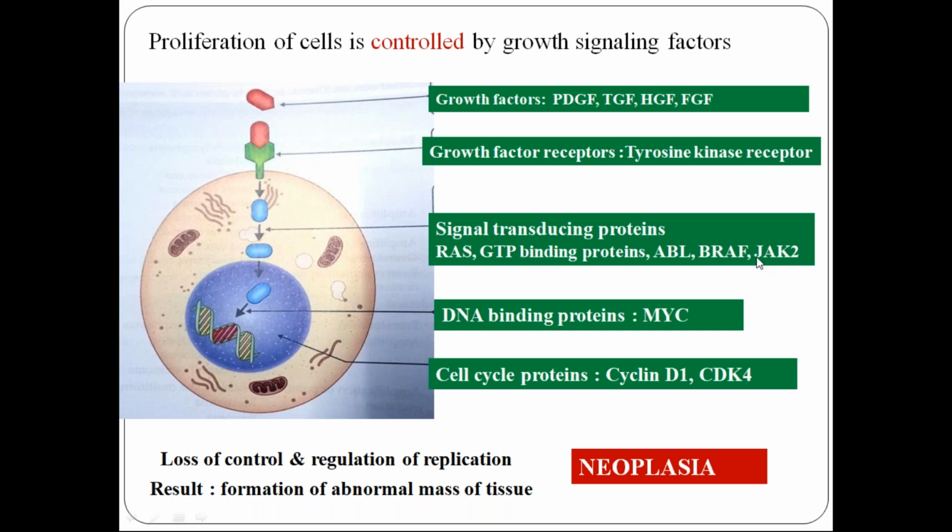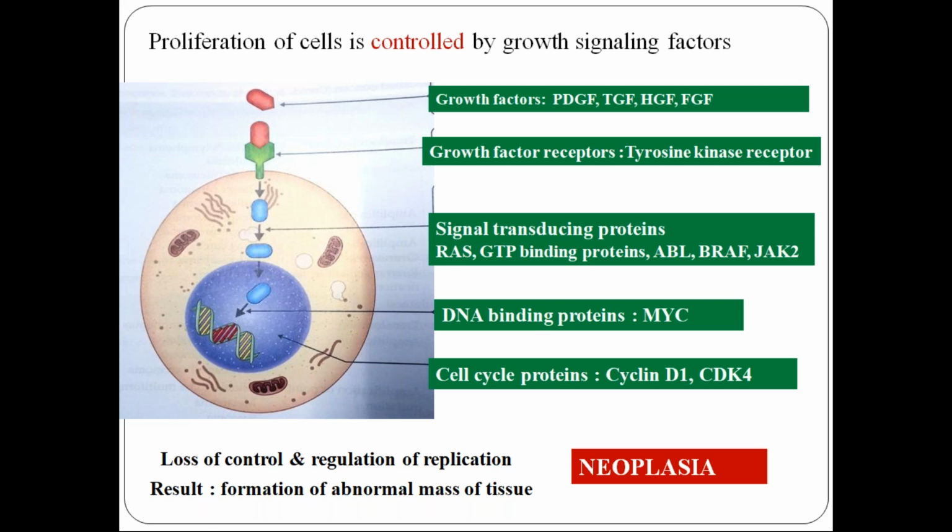At least you have to know these names. The DNA binding protein which activates the transcription factors within the nucleus is the MYC gene or the MYC protein. Full form is not required. Next, cell cycle proteins: cyclin D1 and CDK4. This I'll deal with in our third session. What happens in neoplasia is that there is complete loss of control and regulation of proliferation of cells.